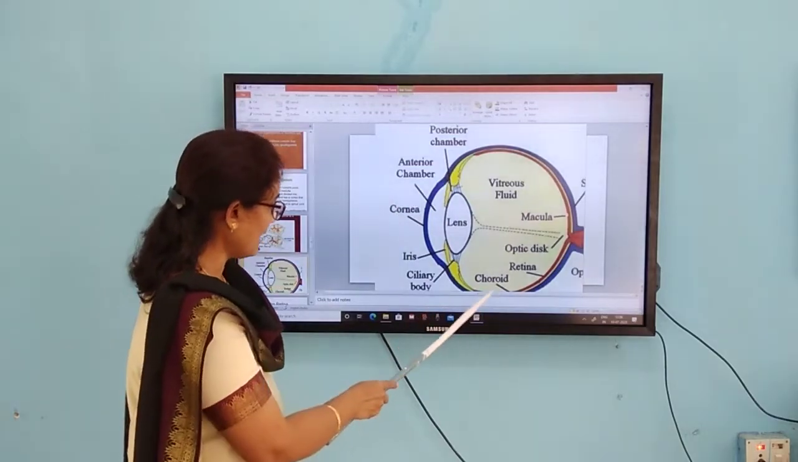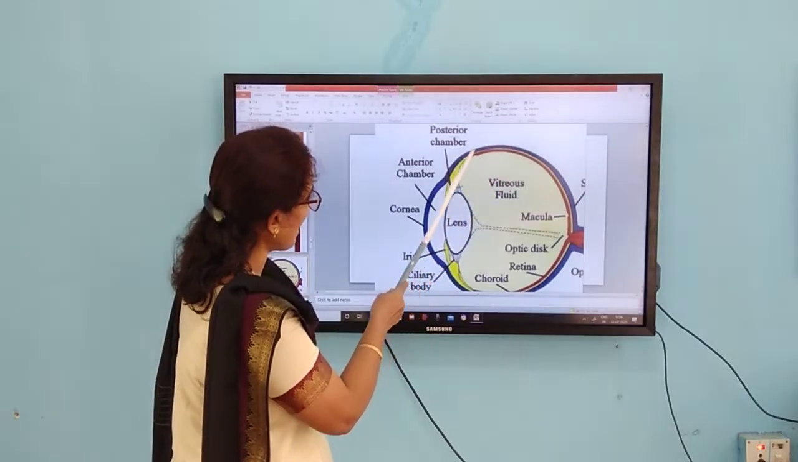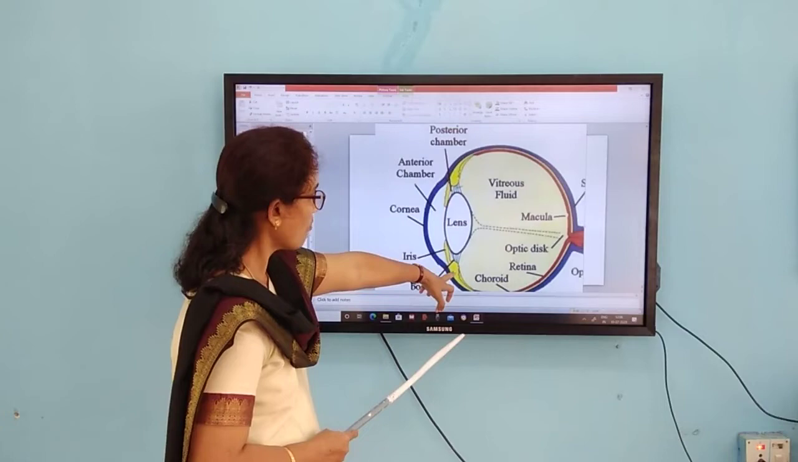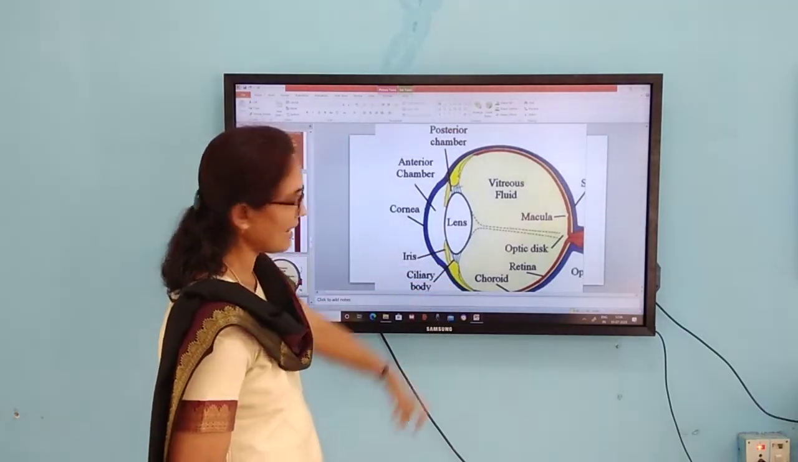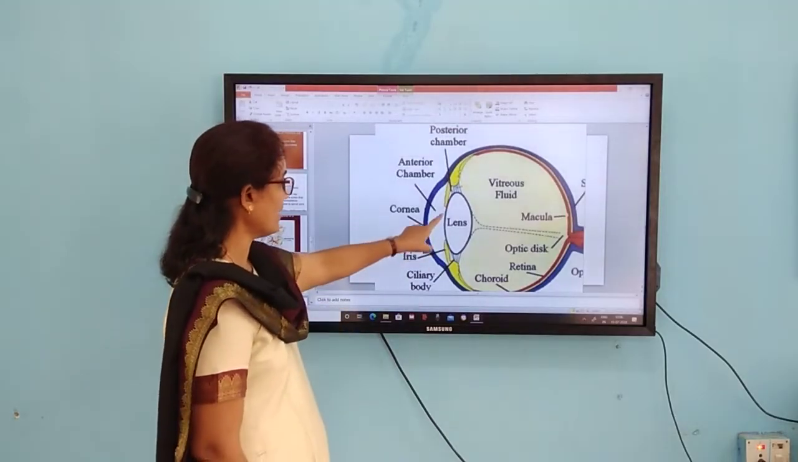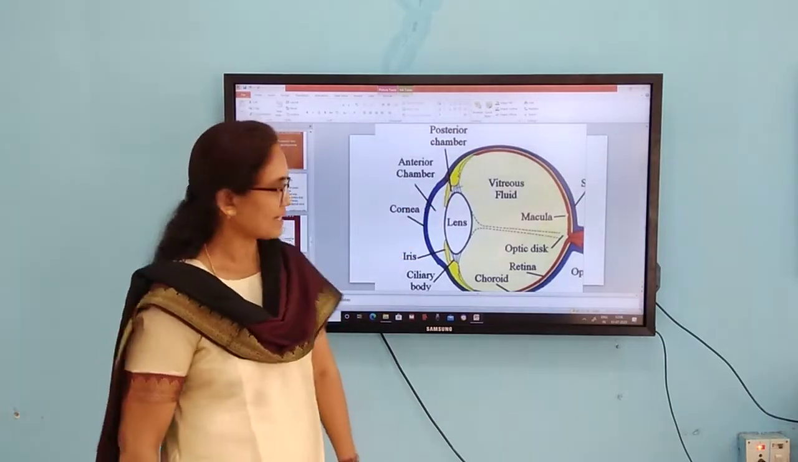And this choroid layer is thickened towards two-thirds and then afterwards it becomes thinner and becomes the ciliary body. This further continues to form the so-called iris. The iris is the pigmented part of our eye. You can find a small pore-like structure in the middle of this iris.